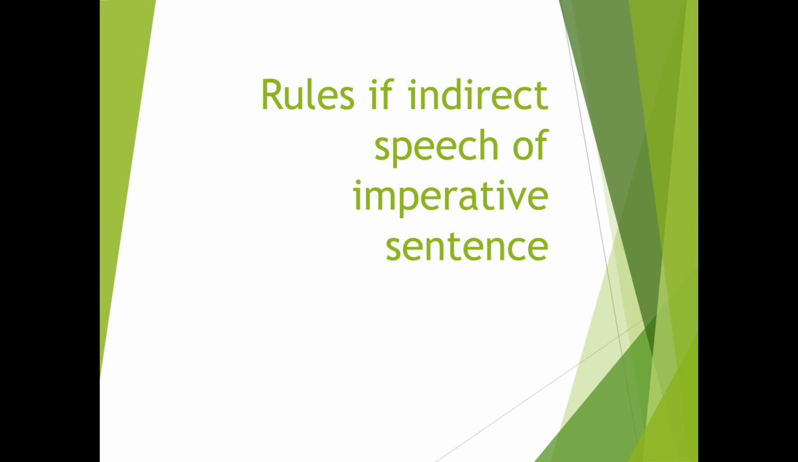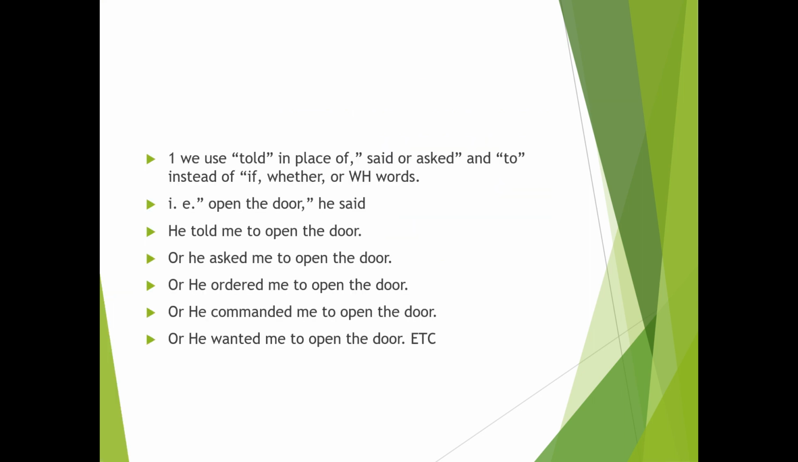Again, I have brought another rules of indirect speech of imperative sentence. Imperative sentence means that sentence begins with a verb. भोब वानबाट सुरु हुने सेन्टेन्सलाई इन्डाइरेक्ट इम्पेरेटिभ भनिन्छ, त्यसको रुल अरूभन्दा फरक छ. We use told in place of said or asked, or to in place of if, where, or whether or wh words in indirect speech of